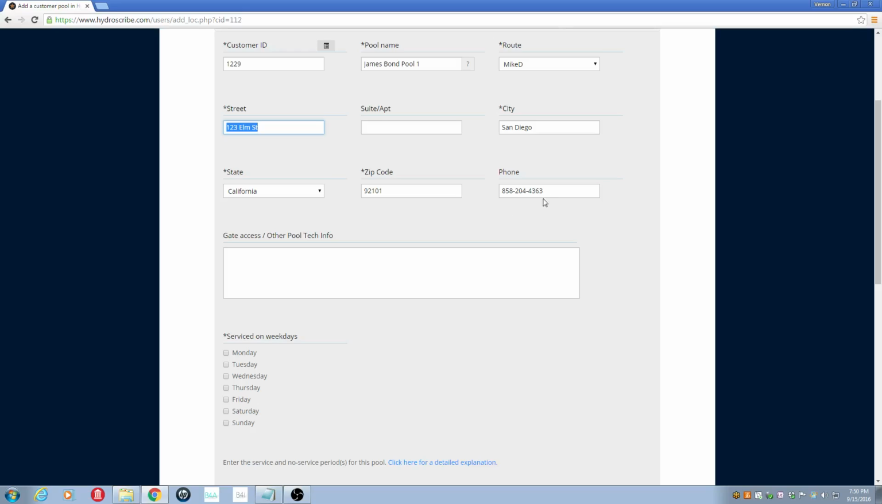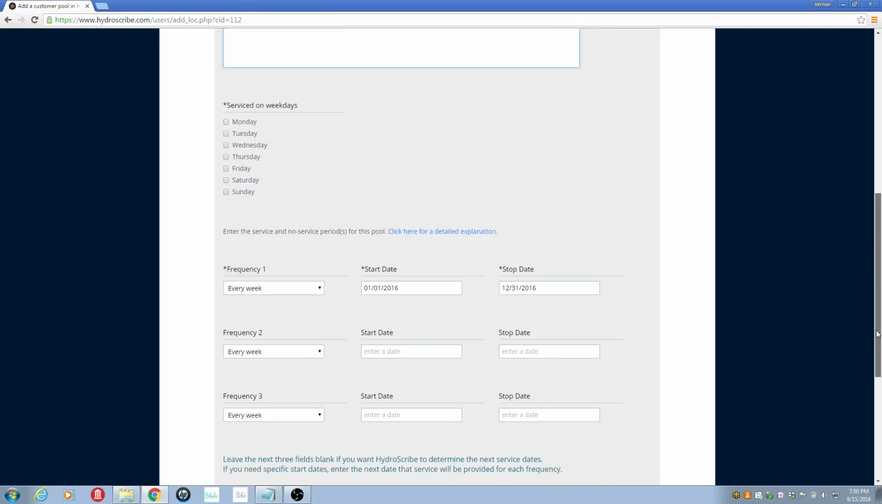Next, put in the phone and then the gate access information. Inside the gate access information field, you might also want to make a note if the customer has, for example, a bad dog. You might want to put a note in here to the pool tech so that they can see that right away before they actually access the property.